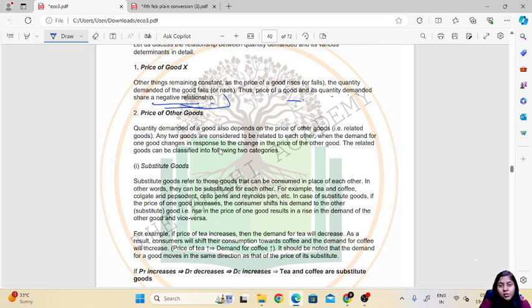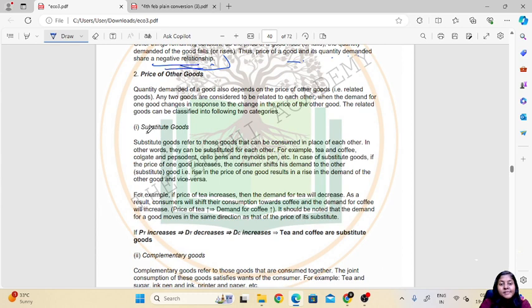Then price of other goods. Which are the other goods mentioned here? Quantity demanded of a good also depends on the price of other goods, that is related goods. Other goods here means the related goods. Any two goods are considered to be related to each other when the demand for one good changes in response to the change in price of the other good.